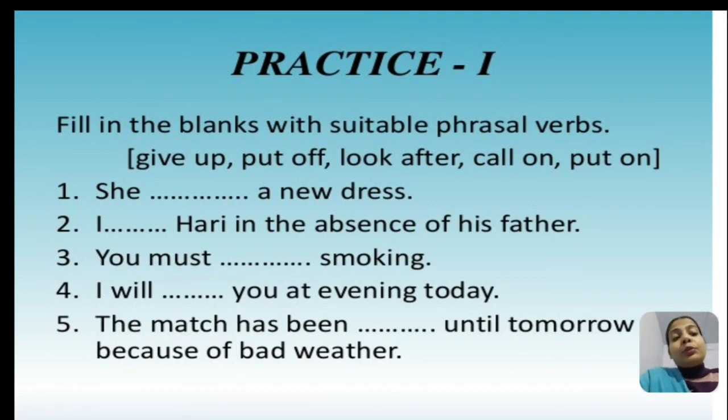First you have to do it by yourself, then we will match the answers. She dash a new dress. I dash Hari in the absence of his father. You must dash smoking. I will dash you in the evening today. The match has been dash until tomorrow because of bad weather.